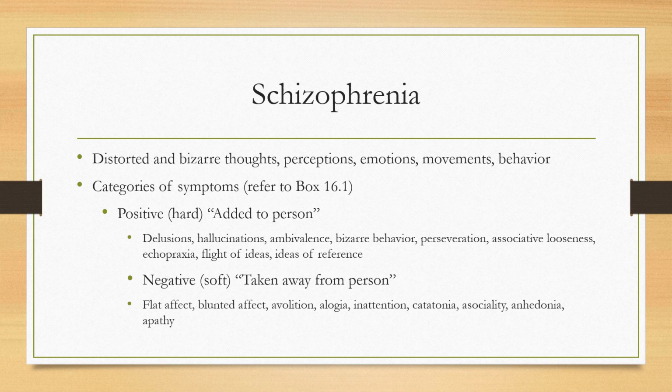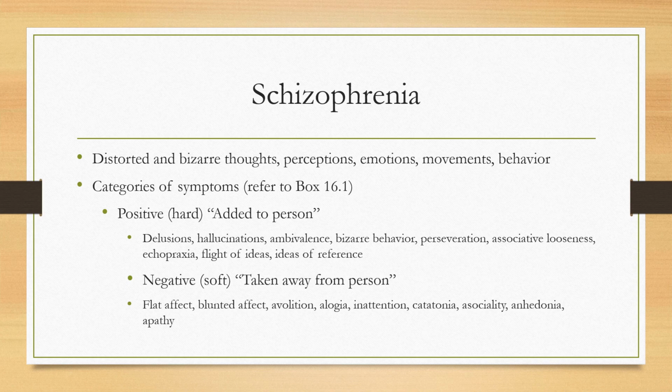Schizophrenia causes distorted and bizarre thoughts, perceptions, emotions, movements, and behaviors. Schizophrenia is not a single illness, but is a syndrome with many different symptoms and varieties. In Box 16.1, there are two categories of symptoms: positive symptoms and negative symptoms. Please know these symptoms. Positive symptoms are symptoms that are added to a typical person.